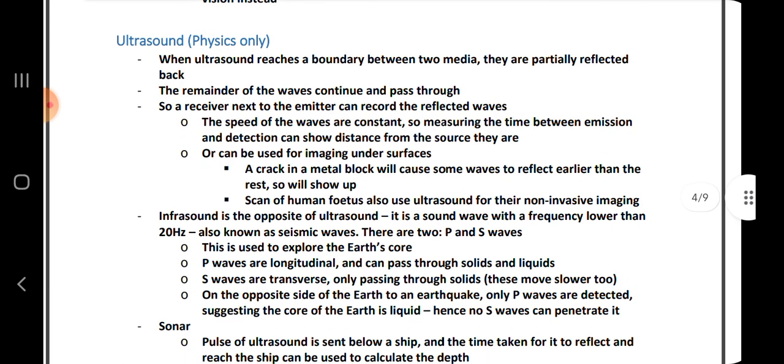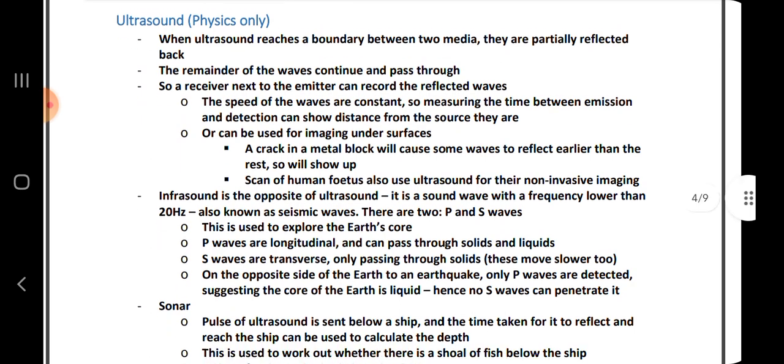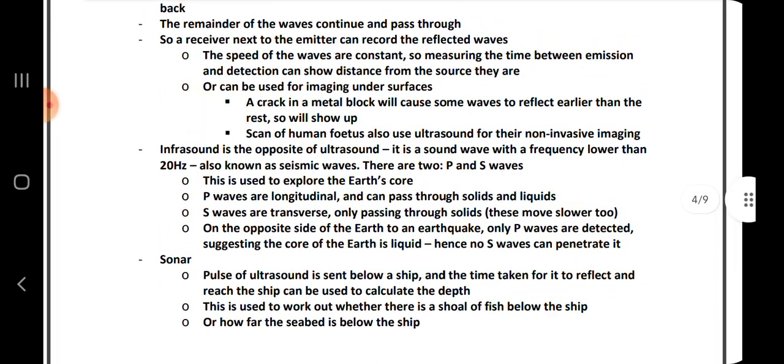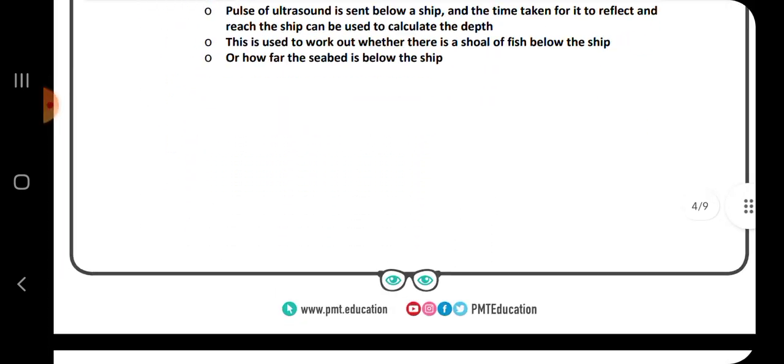Ultrasounds: when ultrasound reaches a boundary between two media, it is partially reflected back. The remainder of the waves continue and pass through. Infrasound is the opposite of ultrasound. It is a sound wave with frequency lower than 20 Hz, also known as seismic waves.